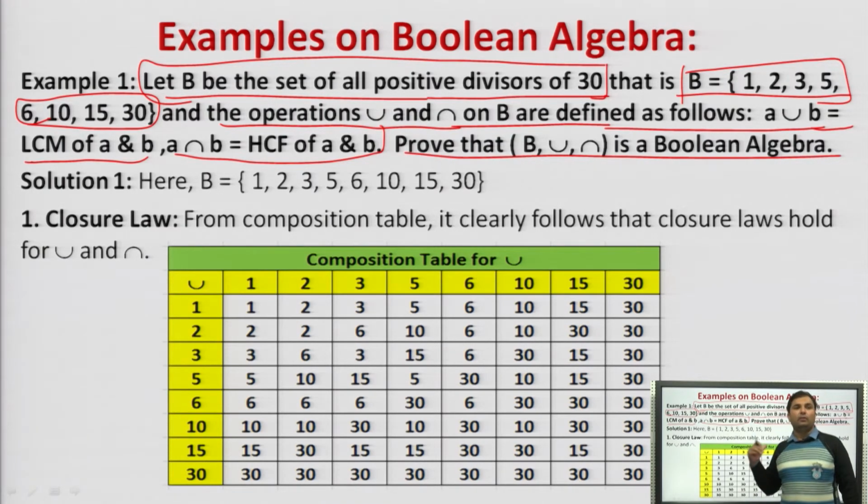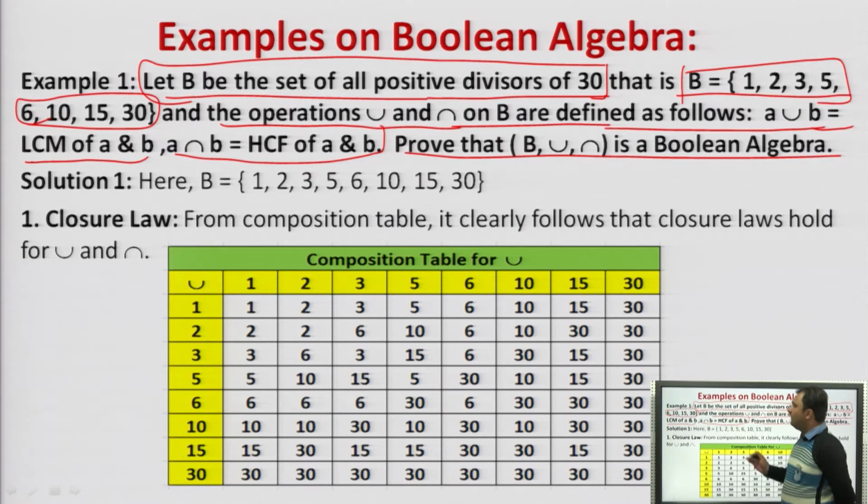Now this is one of the most important questions that has always been asked in the university examination. Here we are given a condition, let B be the set of all the positive divisors of 30, right? So all the positive divisors of 30 are 1, 2, 3, 5, 6, 10, 15 and 30. Now we have to perform two operations, union as well as intersection. A union B is equal to LCM of A and B, and A intersection B is equal to HCF of A and B, and we have to prove that this is a Boolean algebra considering the two elements, right?